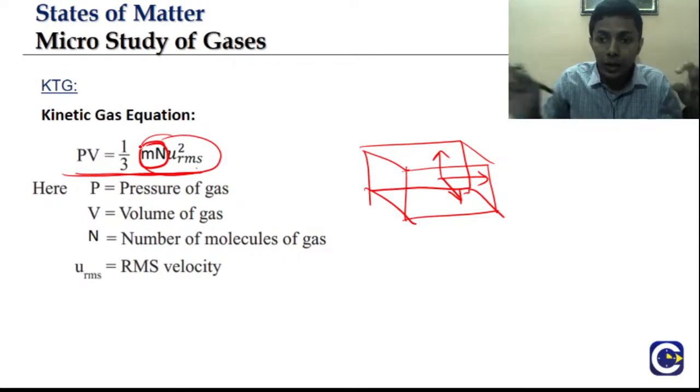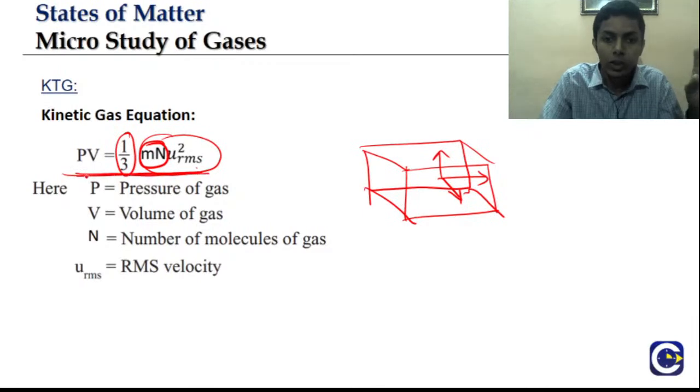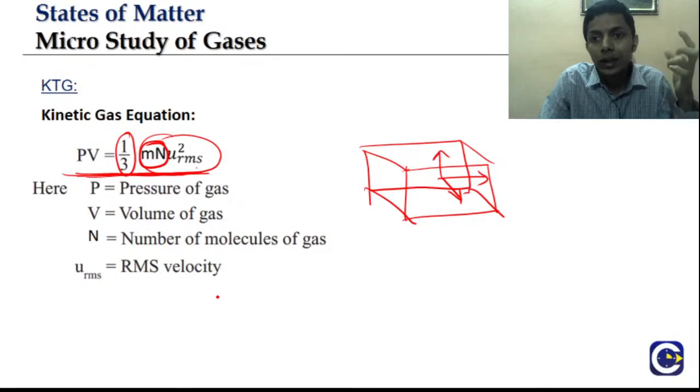But if I want to consider only one direction, that will be 1/3 of it. That's how we got this expression, PV equal to 1/3 Mn u RMS square. PV is work done, and that is 1/3 of it in one direction.